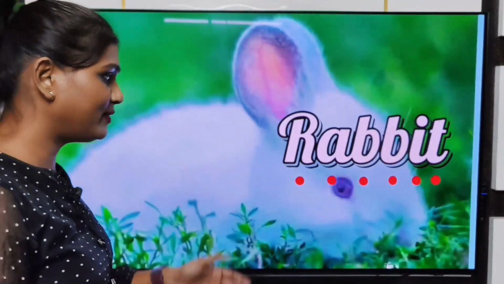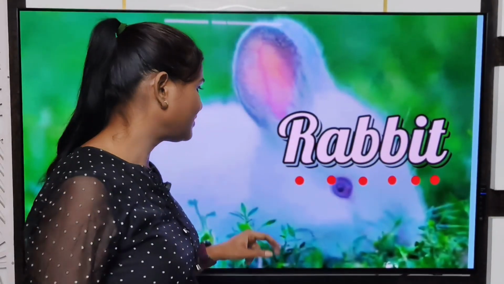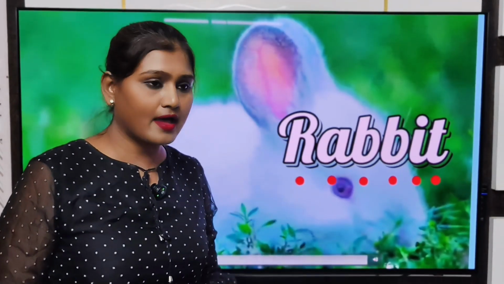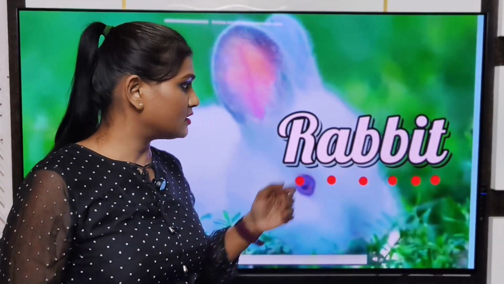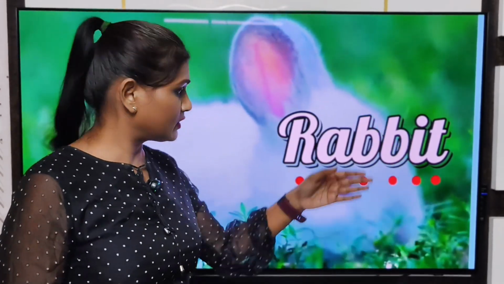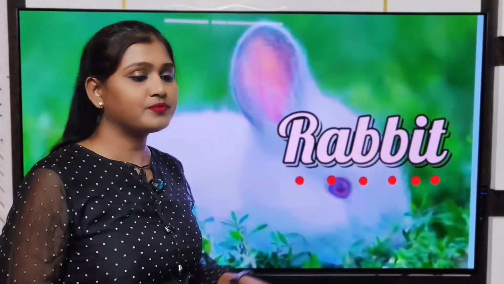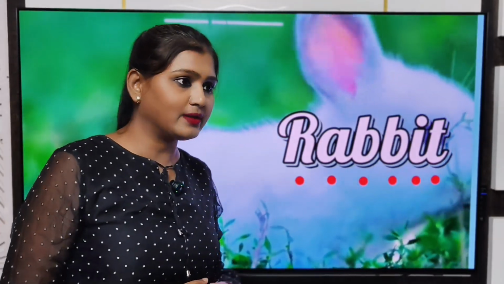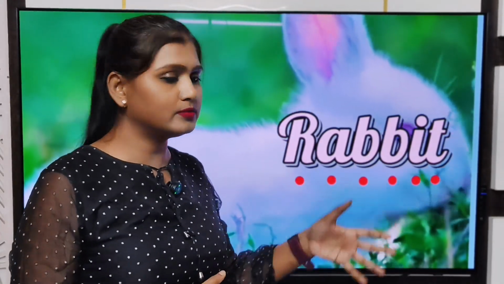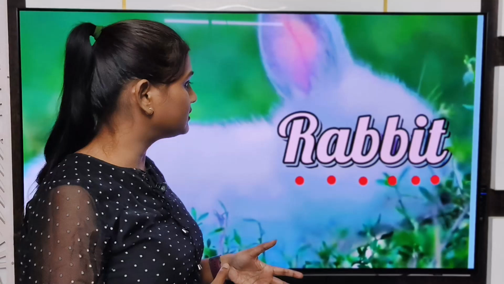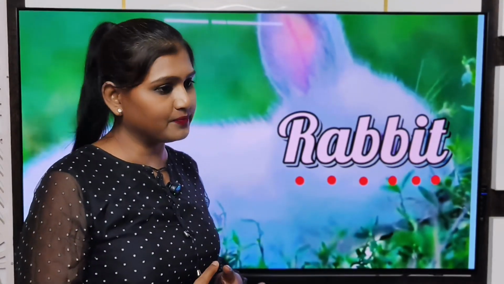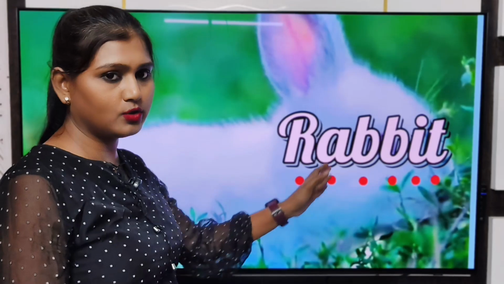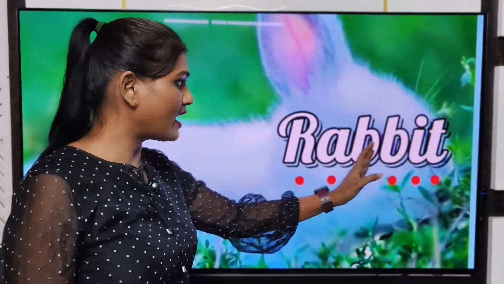Which one is rabbit? The cute bunny, right? So R says R. A says A. B says B. So it becomes rab. Now bit. B, I, bit. Sometimes dividing the word into syllables will help you to make the sound and write it easily. So I have divided the word into two syllables here, rab and bit.